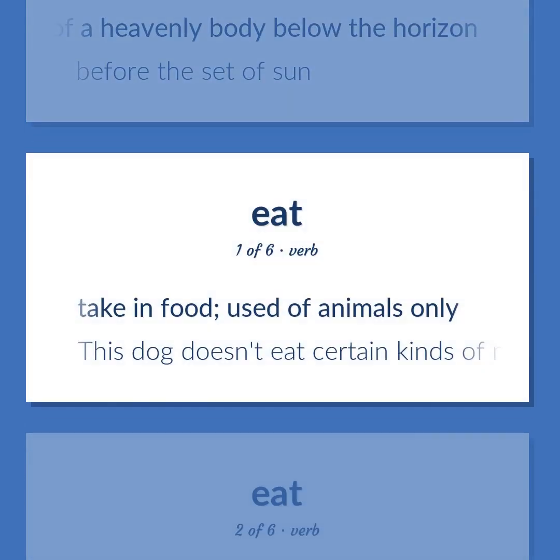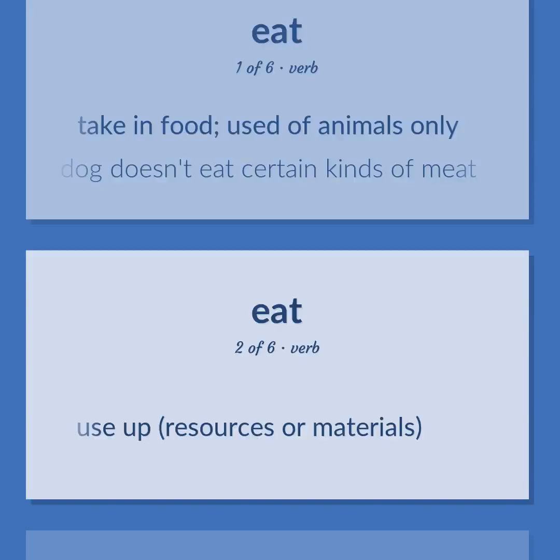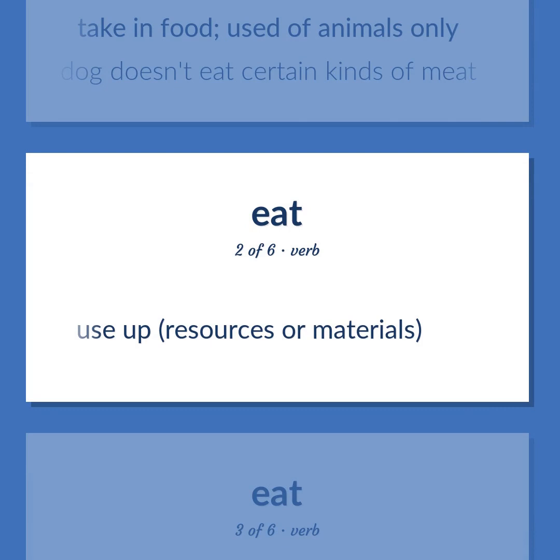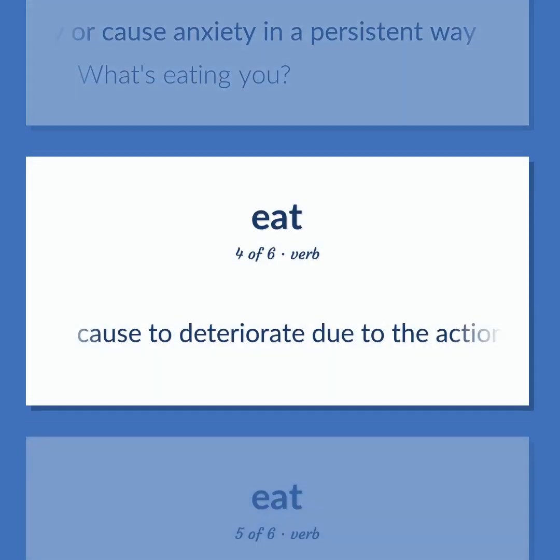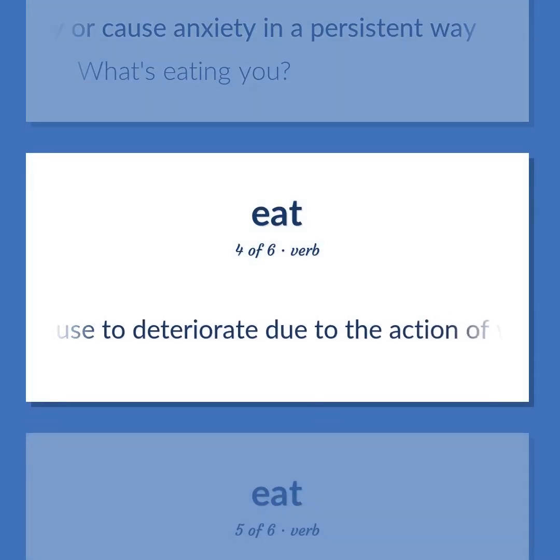Take in food. Used of animals only. This dog doesn't eat certain kinds of meat. Use up. Resources or materials. Worry or cause anxiety in a persistent way. What's eating you? Cause to deteriorate due to the action of water, air, or an acid.